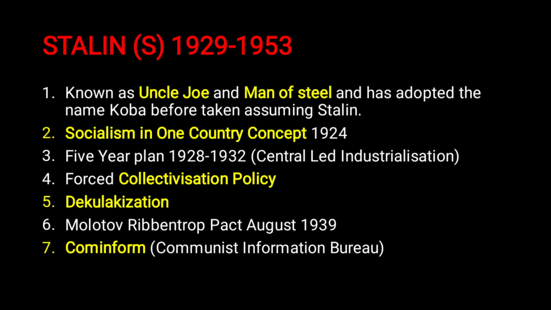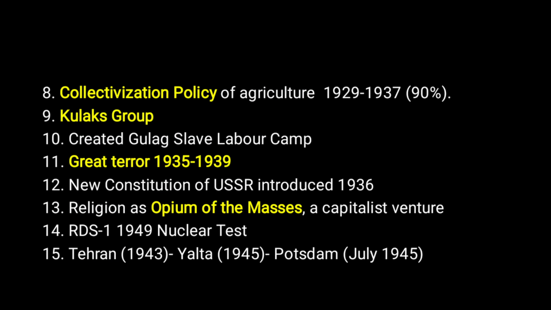And his policy of dekulakization. Kulaks were the wealthy peasantry class in Russia, and Stalin made them give up their wealth for the common people, for the labor class. He didn't like those kulak people. He also founded the Cominform and pursued his collectivization policy of agriculture. And by 1971, he had already collectivized 90% of the land of Russia. And the kulaks, as I already told you, were the wealthy peasantry class of Russia.